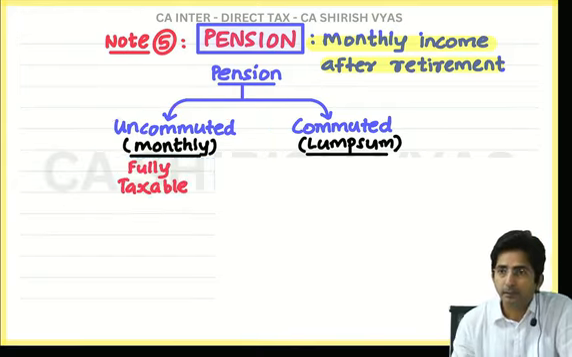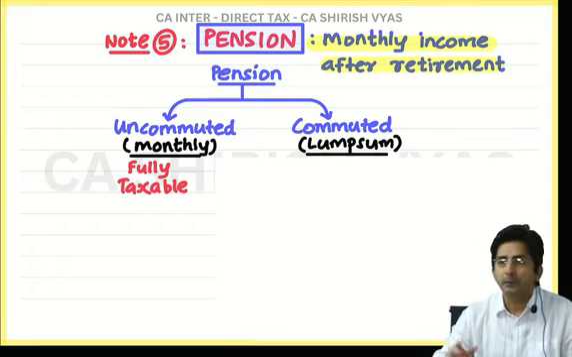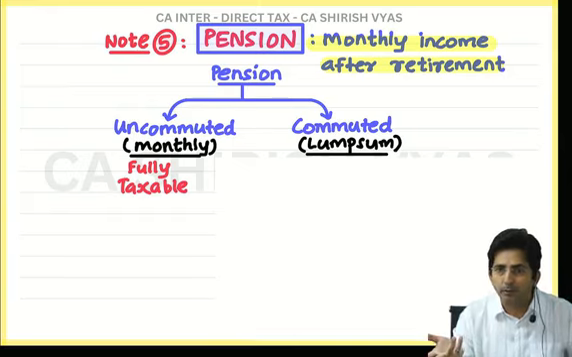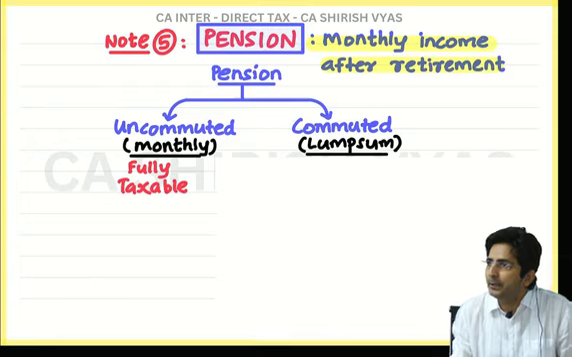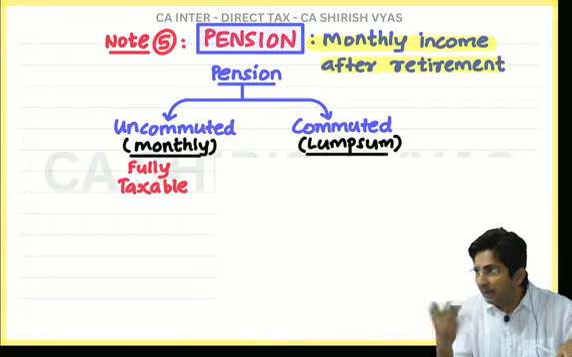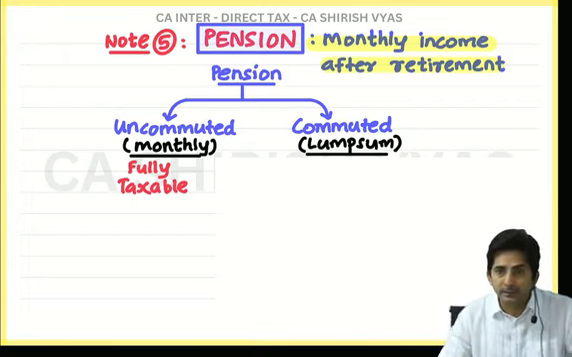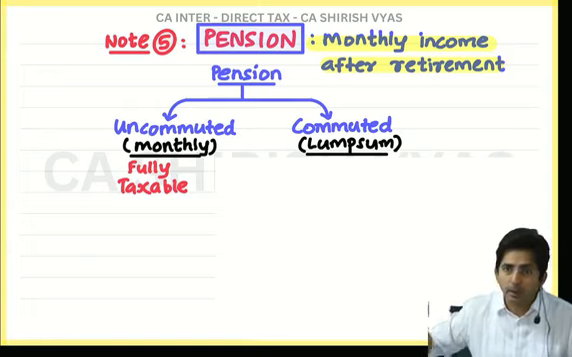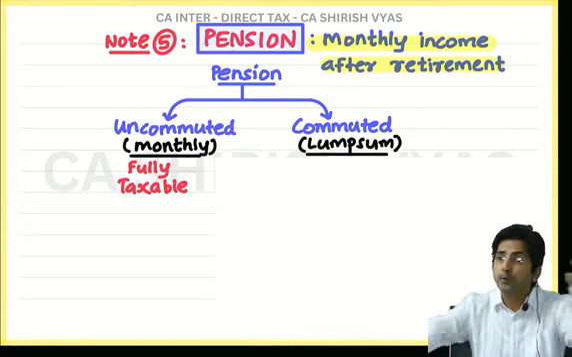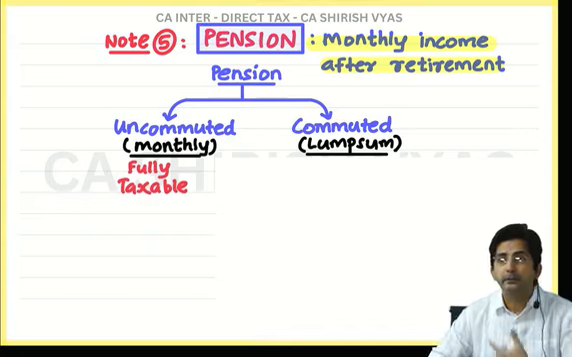Which one? Uncommuted. Because uncommuted pension is like a monthly pension. So tell me, when you were doing this service, every month you were getting the salary, it was taxable or not? So this is kind of your salary only. It is just that salary was given during the service, this is given after the service, but just as your salary was taxable on year-to-year basis, this will also become taxable on year-to-year basis. So this is taxable. But if you commute your pension, if you take the whole pension in lump sum, then it will be exempt.